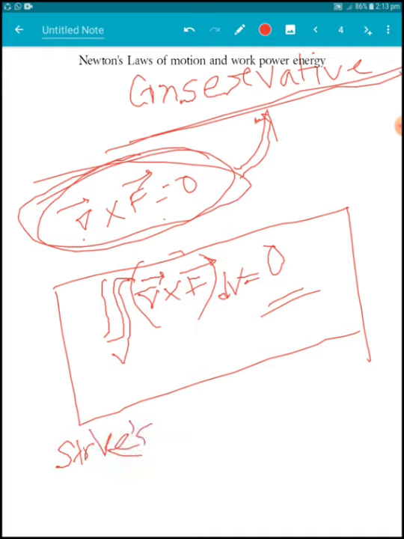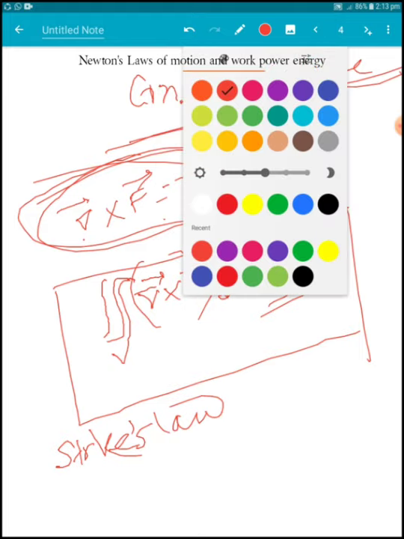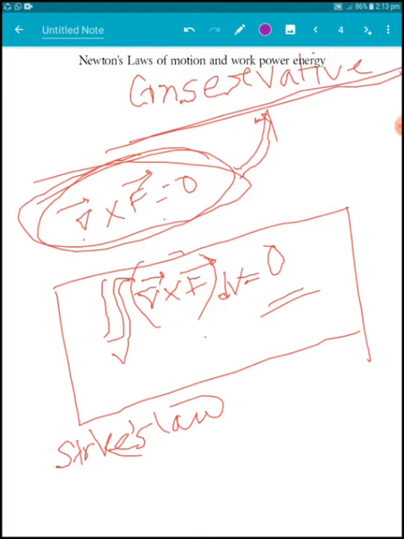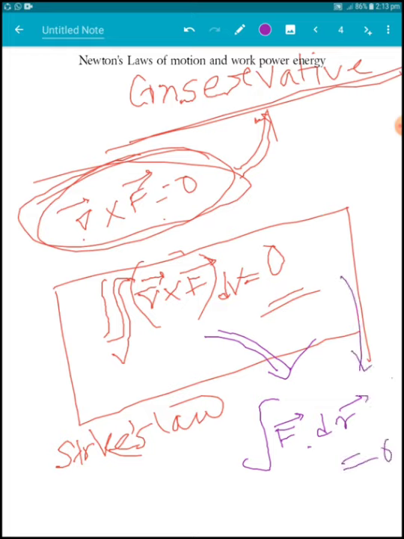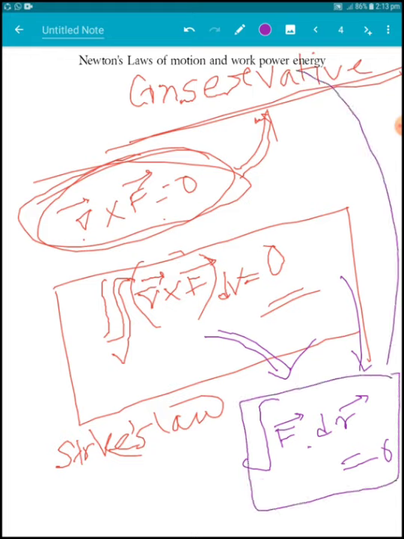According to Stokes' law, this is equal to the line integration of F dot dr. So this will also be 0, since this is 0. So the line integration of F dot dr will also be 0 for a conservative force field. This is another property of a conservative force field.